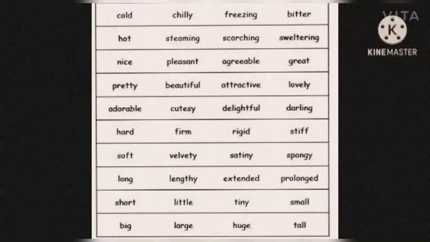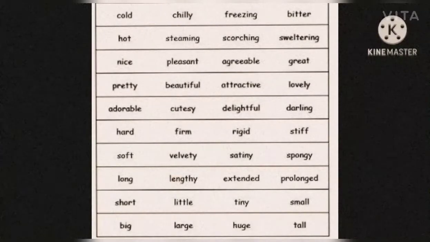Coming to the next one, hot. We can say steaming. When we put something on the stove, we get steam. So steaming means becoming hot. The word scorching also means very hot. The word sweltering also means it's too hot. So when we get hot, we use these four words.